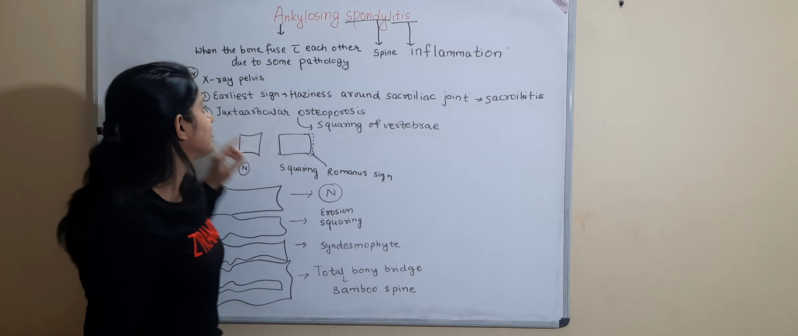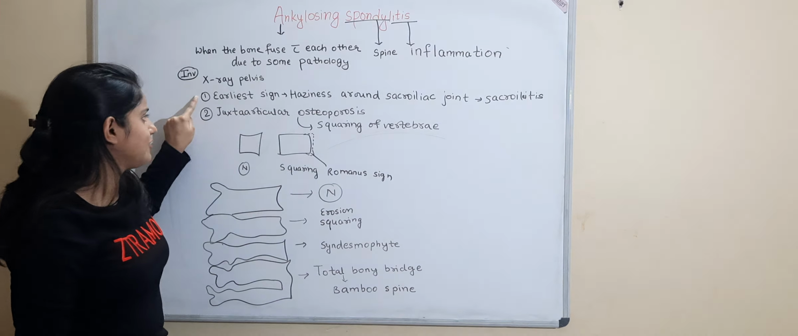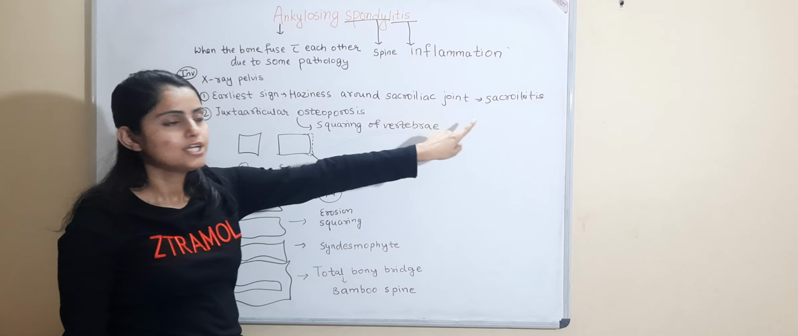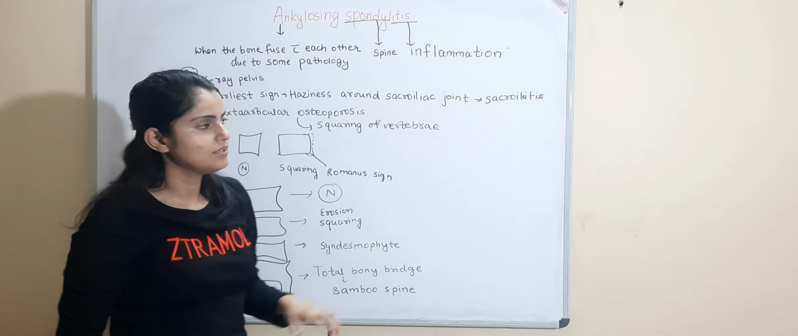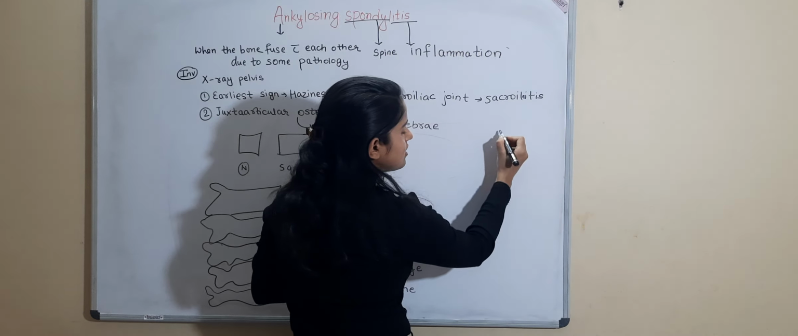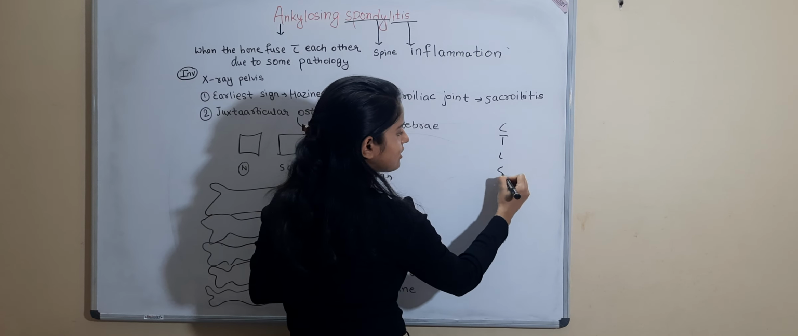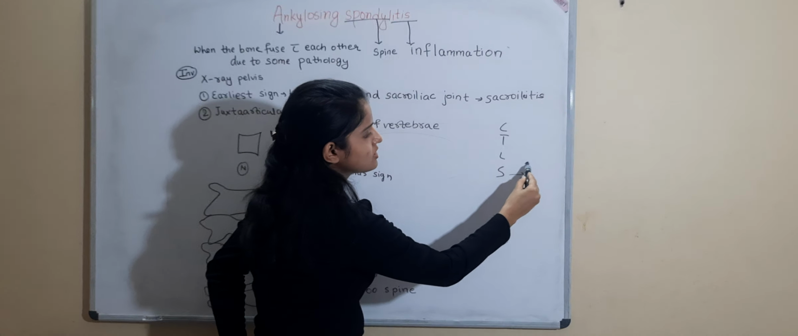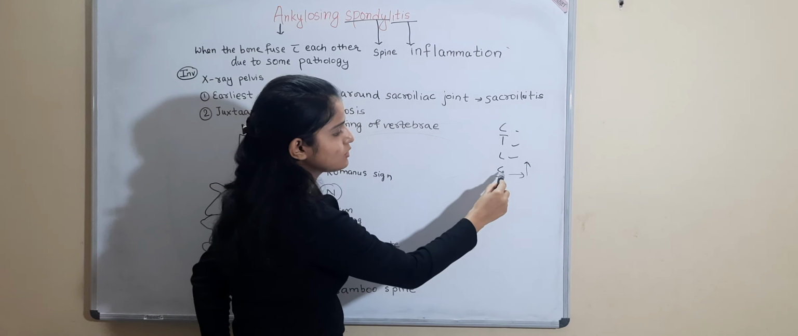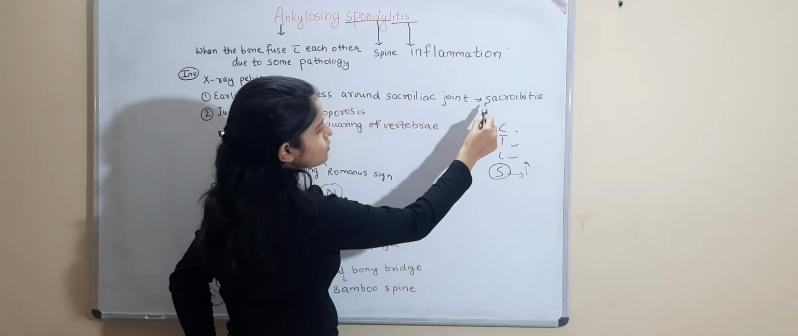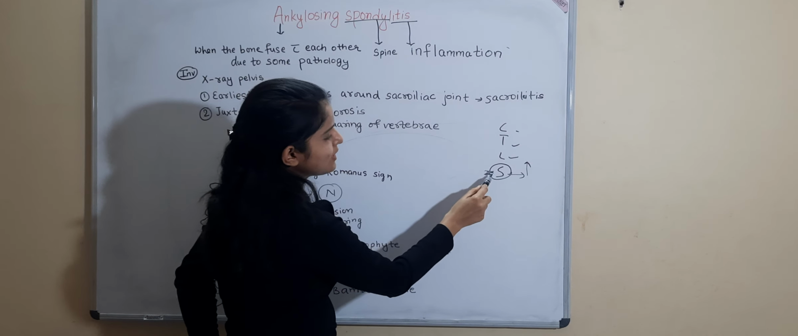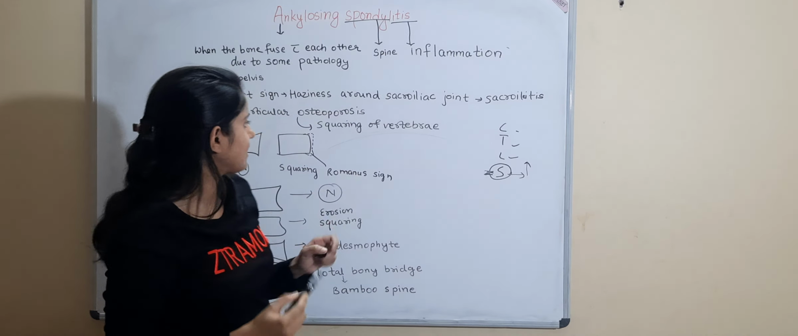Now talking about the investigation, on X-ray pelvis, the earliest sign is haziness seen around the sacroiliac joint due to inflammation of the sacrum. Cervical, thoracic, lumbar, sacral vertebra. Firstly, the sacrum will be involved, then it will move proximally, then lumbar, then thoracic. So first involved is the sacrum. So the earliest sign is haziness around the sacroiliac joint, which is due to the inflammation of the sacrum.